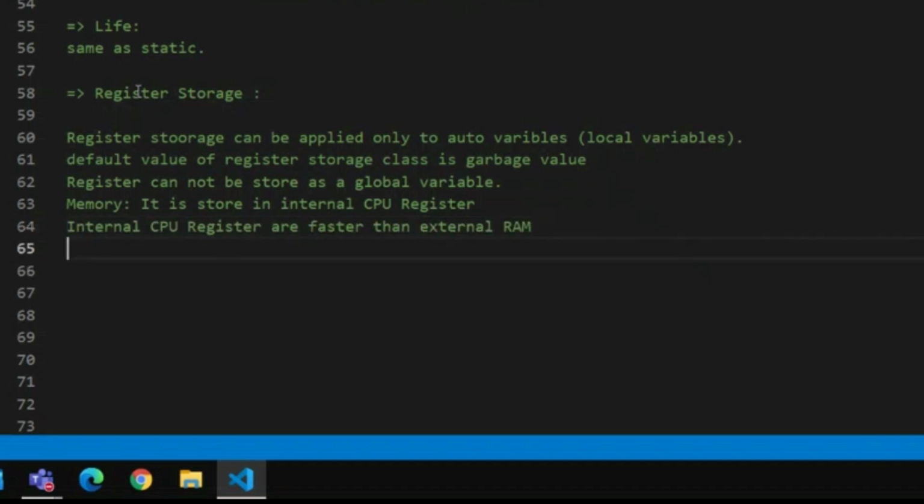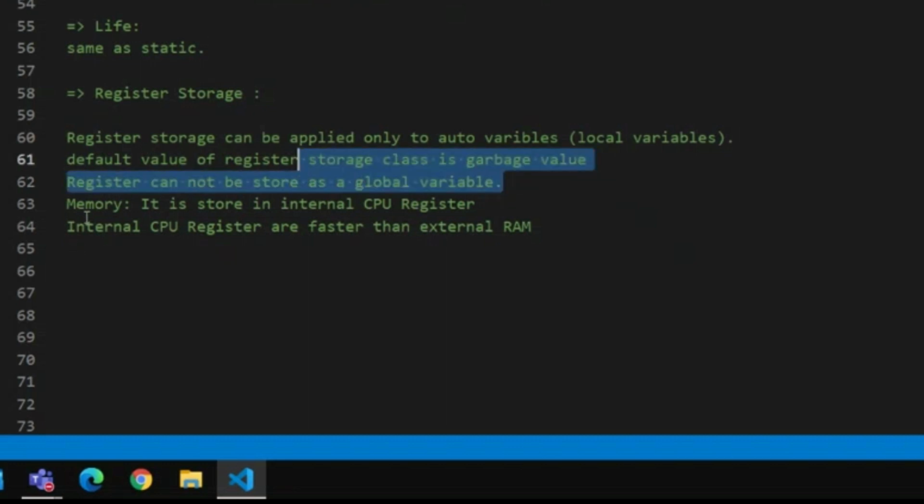So the register storage type we can apply only to local variables. The default value is the garbage value. Register cannot be stored as a global variable. Here, "cannot" is the highlighted part: it cannot be stored as a global variable. For memory, it is stored in the internal CPU registers.